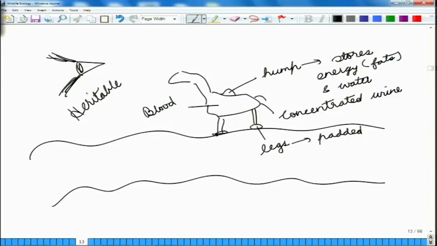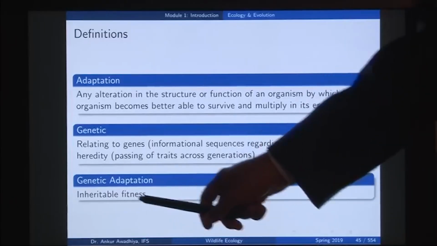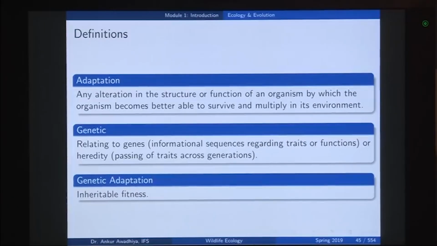So, if you have a camel that, for instance, has feet that are even better adapted than most of its companions, and if this trait is not able to be passed down to its offspring, it won't be called a genetic adaptation. So, what we want in the case of evolution is genetic adaptations or inheritable fitnesses that permit the animal to better survive and better reproduce.